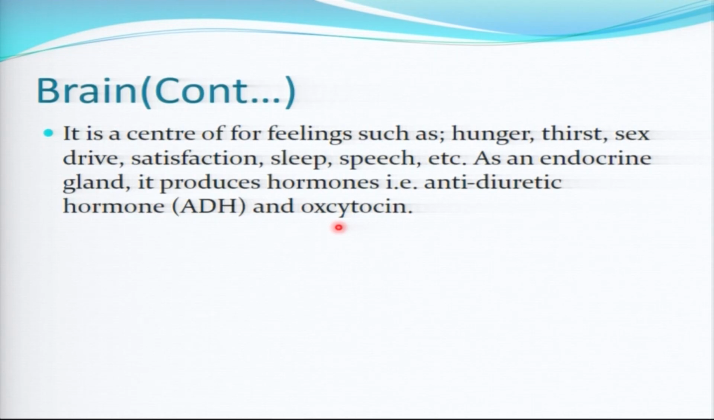So it is the center of feeling, such as hunger. When you have hunger, when you feel thirsty, when the sex drive, satisfaction, sleep, speech, all these activities are controlled by the part of the brain which is the forebrain, but on its part called what? Hypothalamus. So if you feel hunger, if you feel thirst, that is going to be controlled by the part of the forebrain called the hypothalamus.